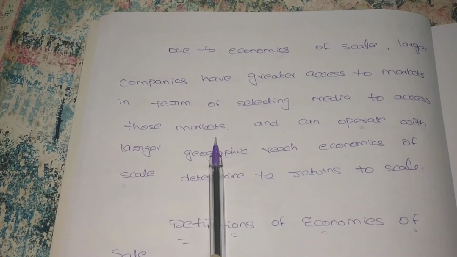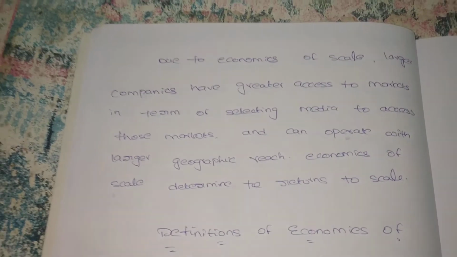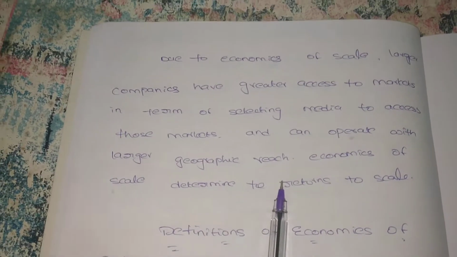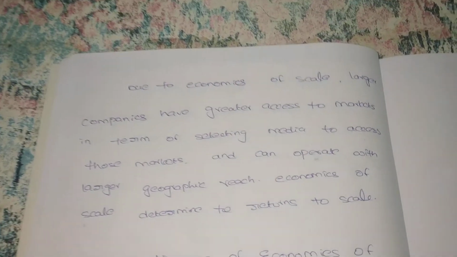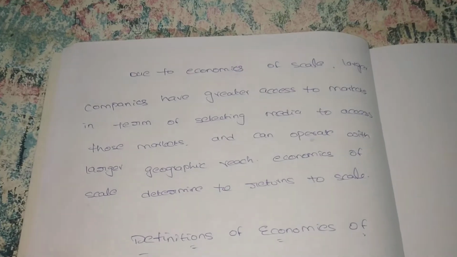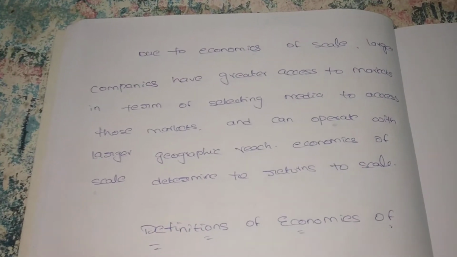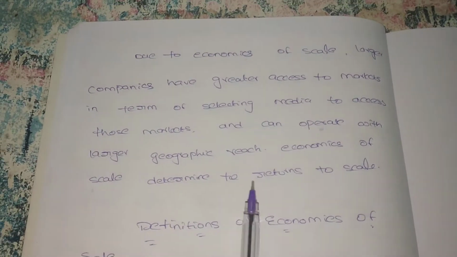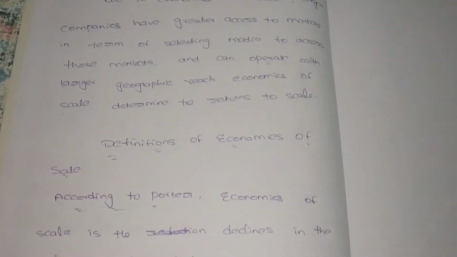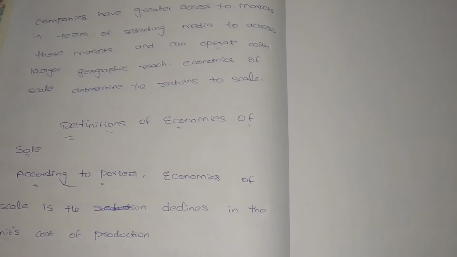At that time the product share in the market is very high, and they also operate with a large geographical reach. The product is available all over the country, so it is easy to grab the market. Economies of scale determines returns to scale, so we can increase our returns to scale too. These are the economies of scale.